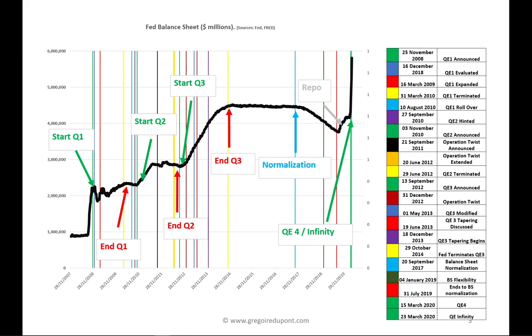Then, since March 2020, the Fed tried to calm the credit markets by committing first, as I said, 700 billion, but then readjusting very quickly to unlimited QE. Through this unlimited QE, 3.5 trillion is expected to be added to the Fed balance sheet, and the Fed balance sheet to end up at 8 trillion at the end of this quantitative easing program.